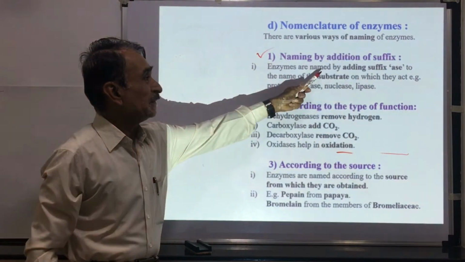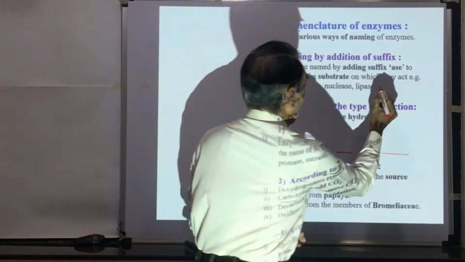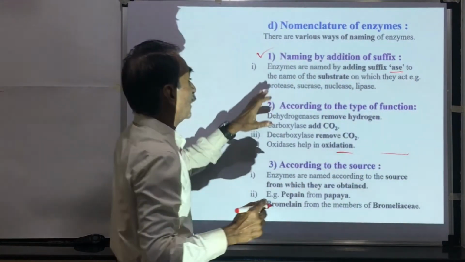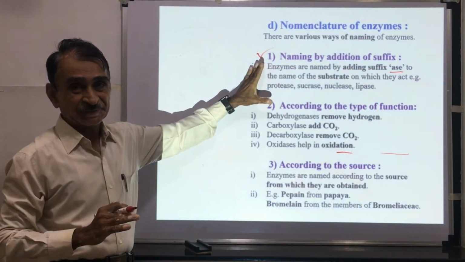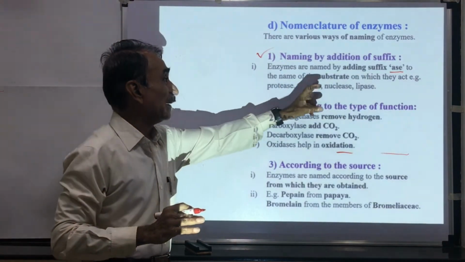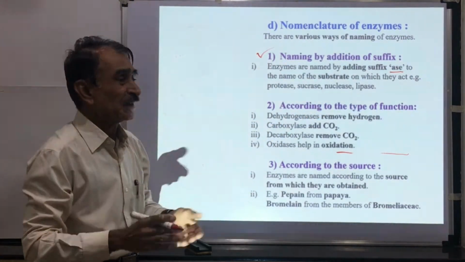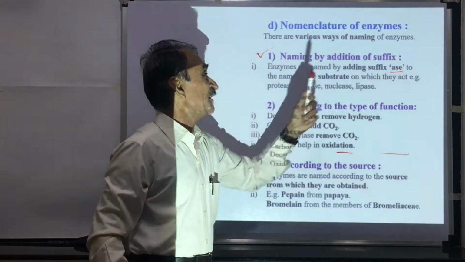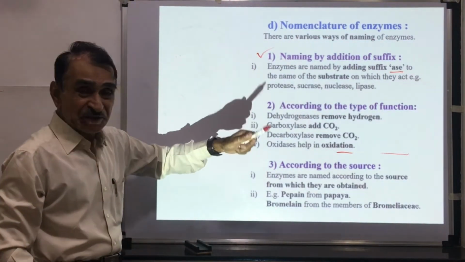Here, enzymes are named by adding the suffix ase to the name of the substrate on which they act.